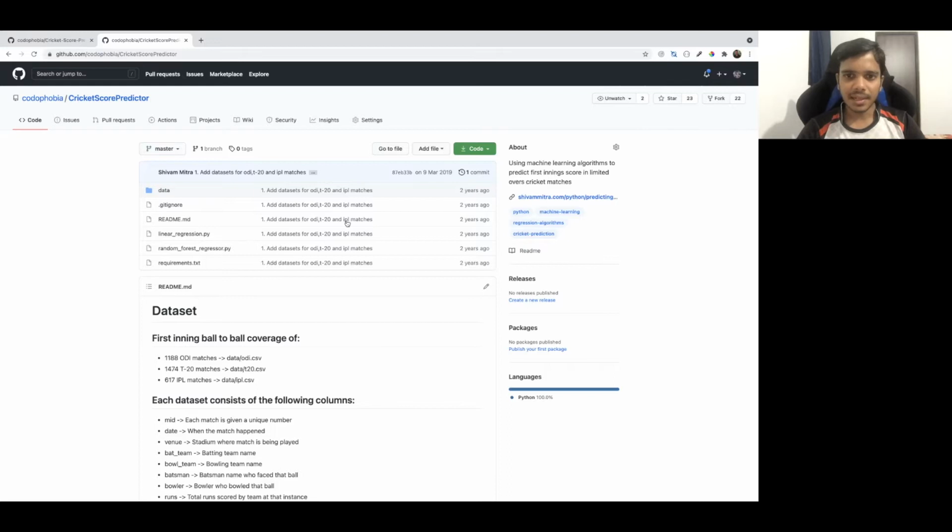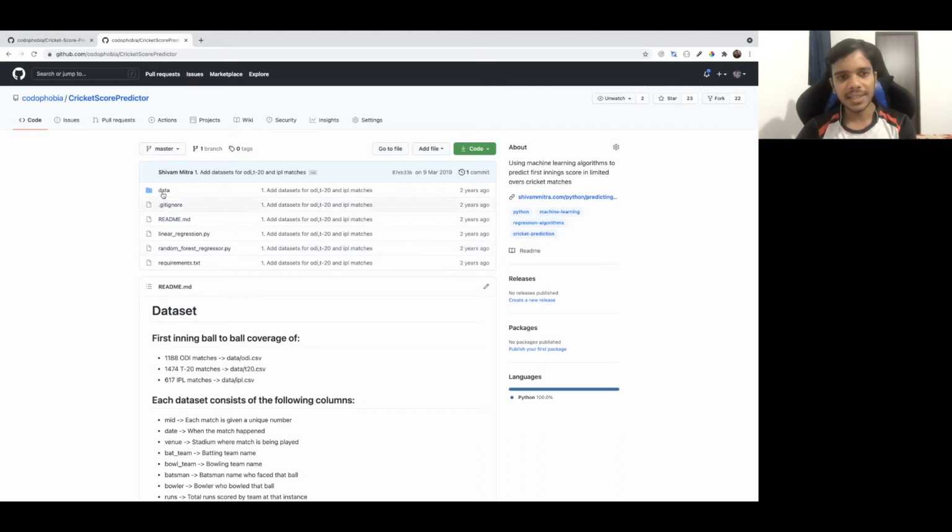This was written 2 years ago, but there was one issue with it. Of course, I have used some algorithms here, like the linear regression algorithm of machine learning, and random forest regression. And I have got a very good response on this. Many people have praised me on this code, they liked the code and they have also used this code, made modifications to it, and used the data set from here. So I have got a lot of good response on this.